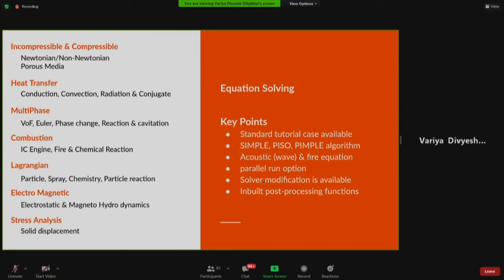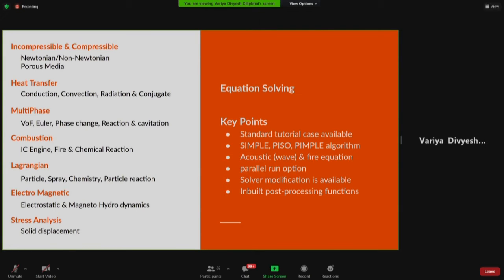That freedom we have with OpenFOAM software. Also, we have some inbuilt post processing functions that you will see when you simulate this turbulent based spoken tutorial, in which we extracted the y plus value while we were simulating the case.